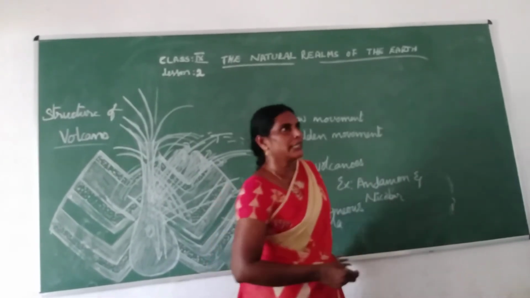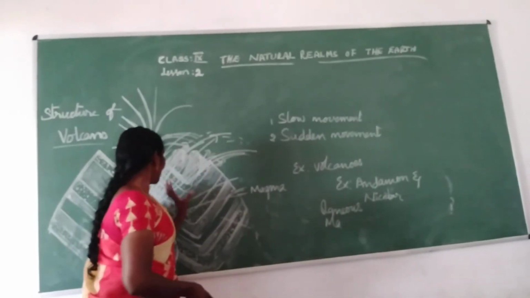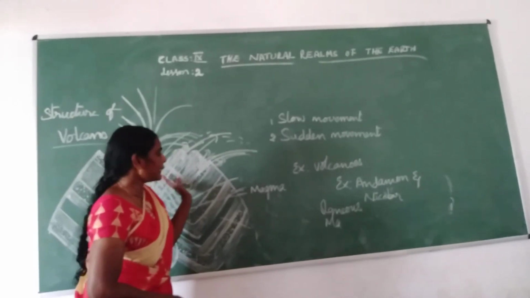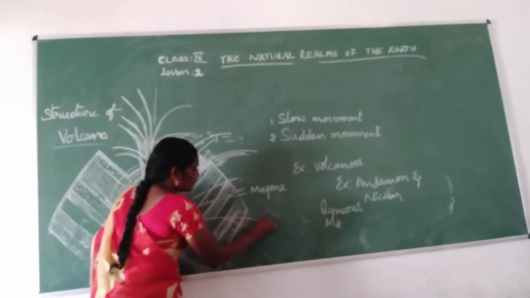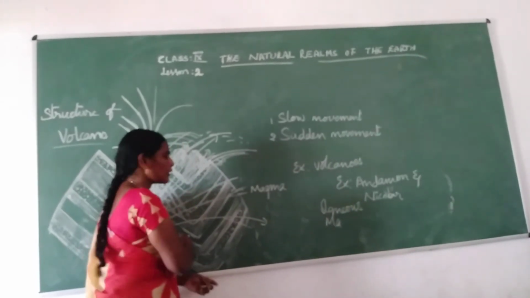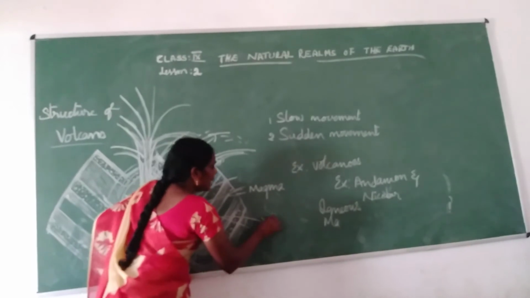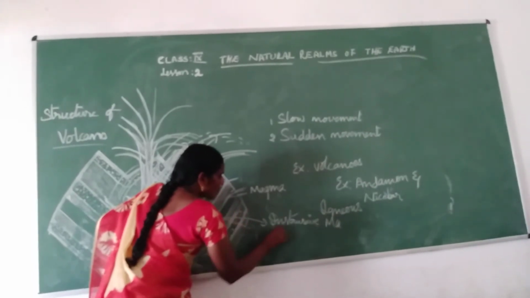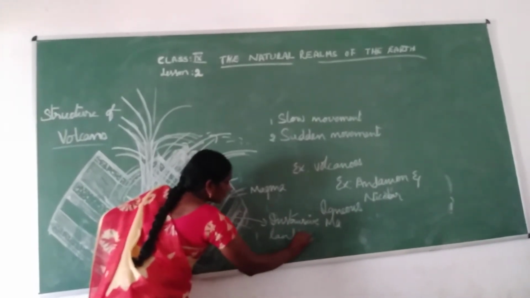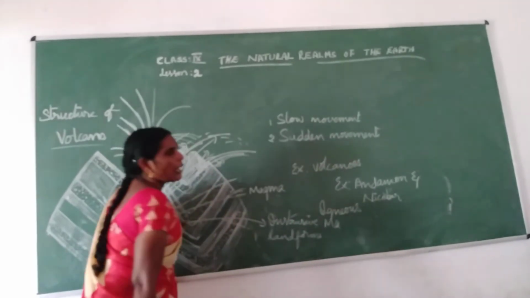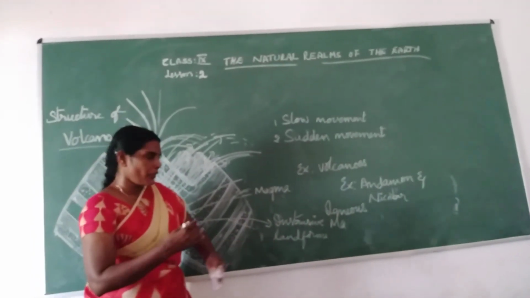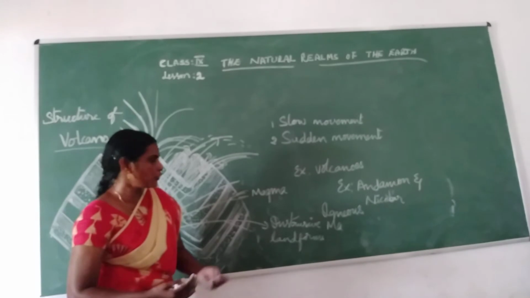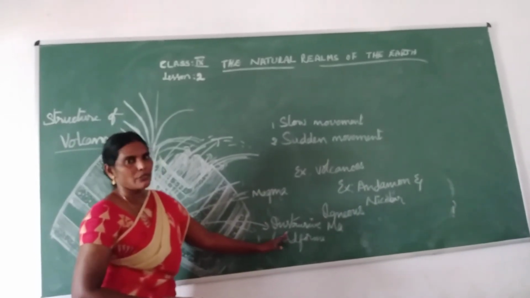Some of the material will never come out, and the magma never comes out. Inside only it can stay. That is called intrusive landforms. What material is inside the mountain or inside the earth, that is called intrusive landforms. Inside the earth, the material gradually cools and is converted into rocks. Those rocks are called intrusive landforms.